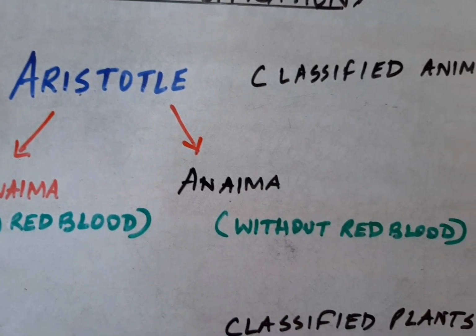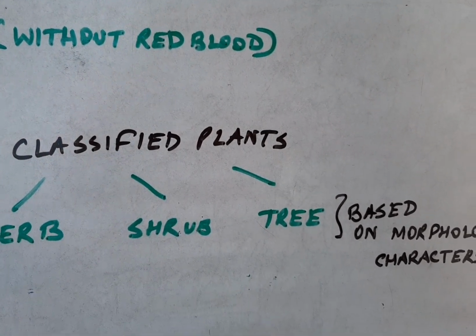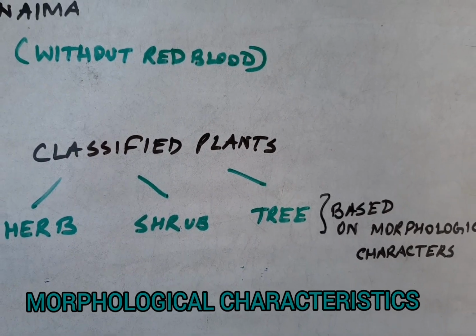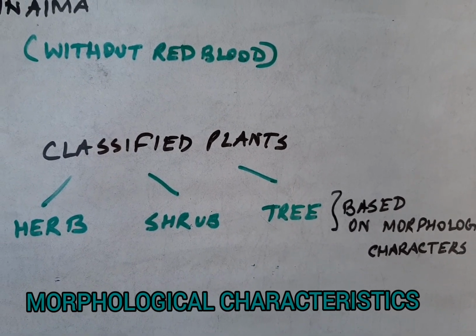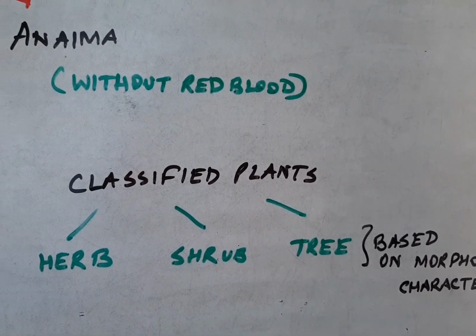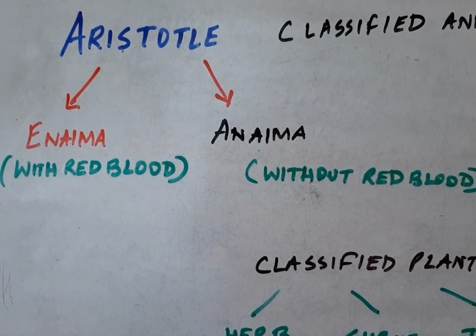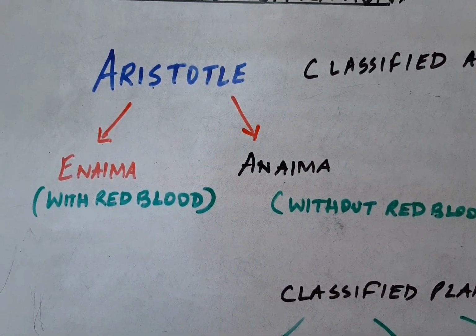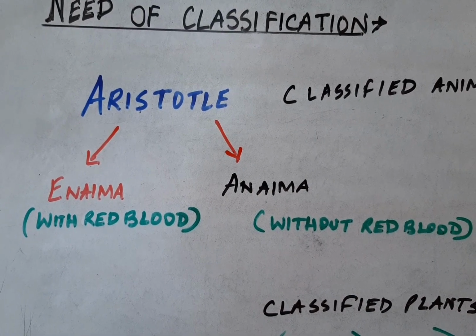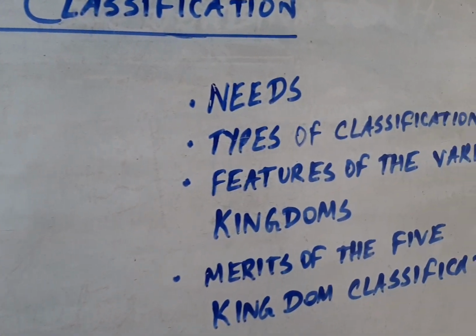And then what did he do for the plants? He classified plants based on simple morphological characteristics into herbs, shrubs and trees. But this was not proper. So a need of a proper classification system was always felt. And here then comes the classification system and the types of classification system that I told you.